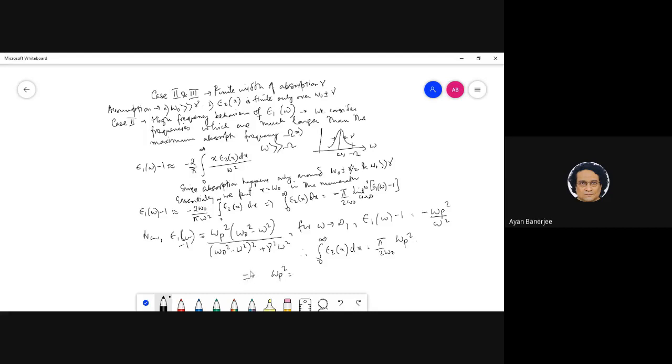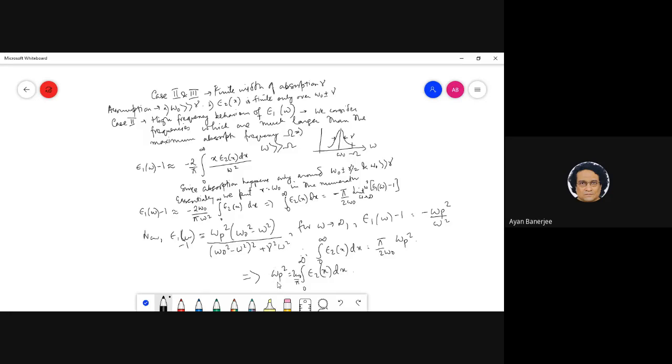this omega p square is given by, basically at very high frequency you will get something like 2 omega naught by pi. But in general, this omega p square, remember, is the plasma frequency, right?